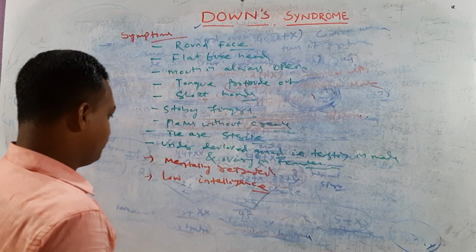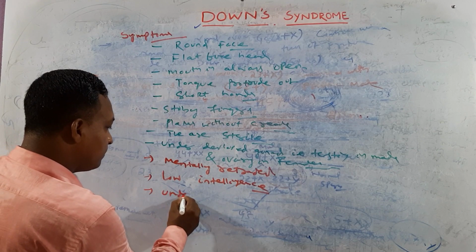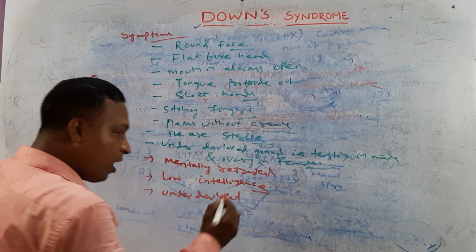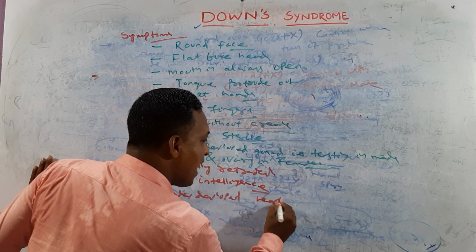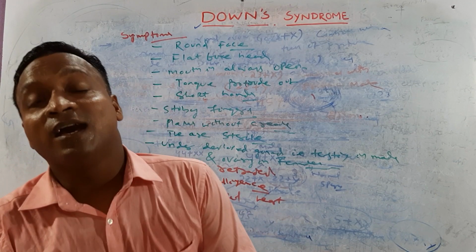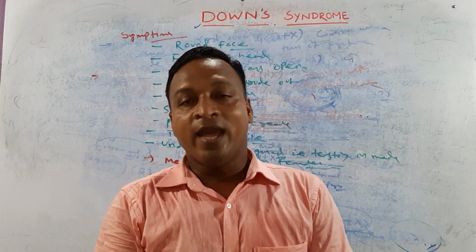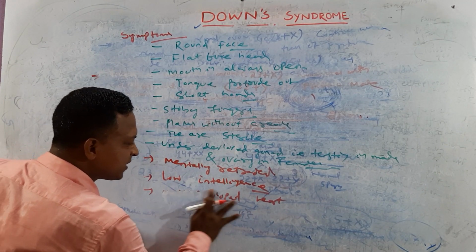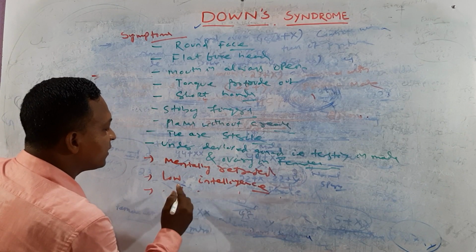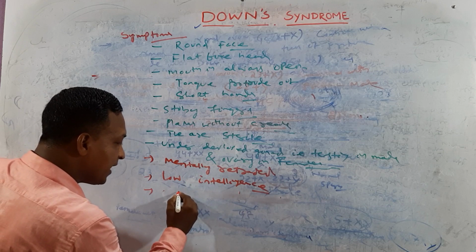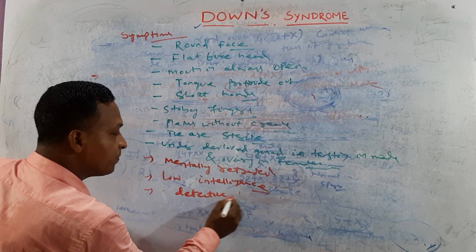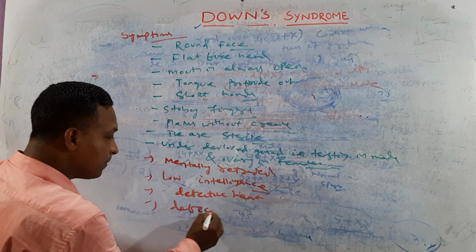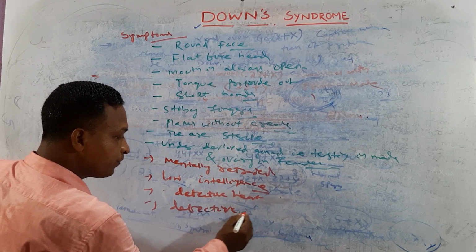Next one: underdeveloped heart. The heart is defective. Underdeveloped heart means not properly developed, basically a defective heart. The next one is defective kidney.